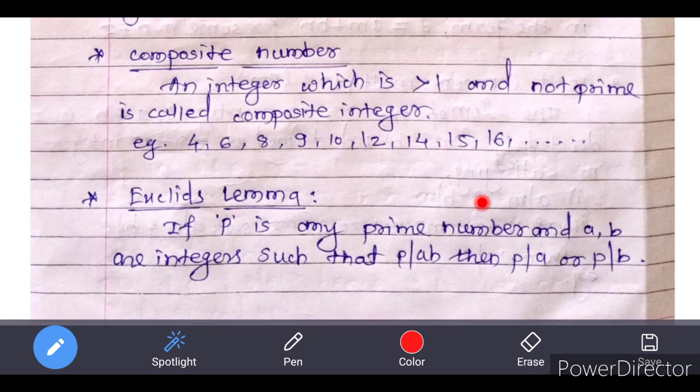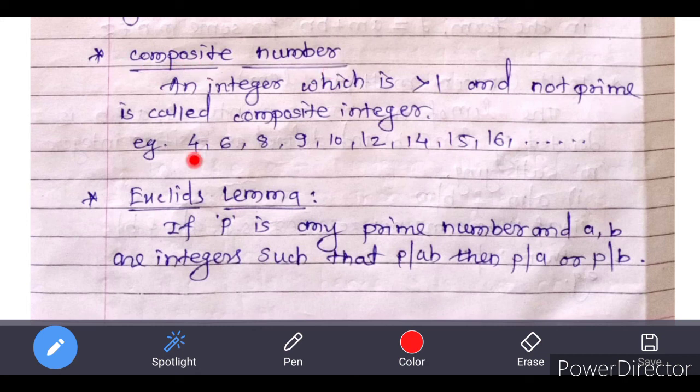Next definition, that is composite number. Definition: an integer which is greater than 1 and not prime is called a composite integer. That is, integers which are not prime. That means they have other divisors than 1 and itself. Then those integers are called composite numbers.